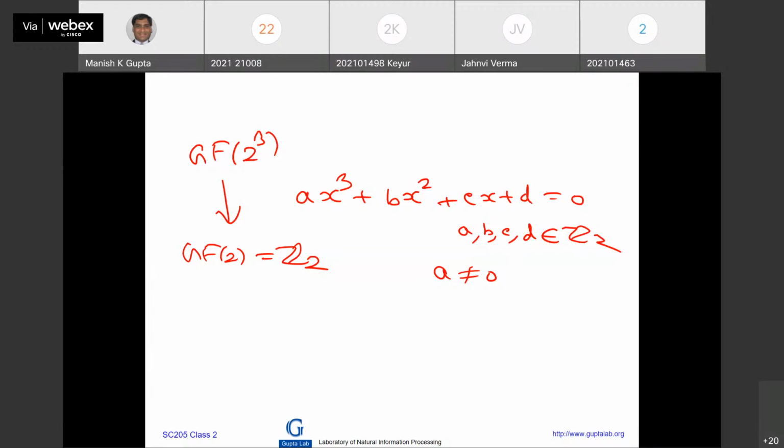Okay, so you need to take ax square plus bx plus c is equal to 0, where a is not equal to 0 and a, b, c belong to Z3, not Z2. So the equations will be more, you find out which one will work and so on and so forth, right? All those calculations you have to do. Okay, so yes.